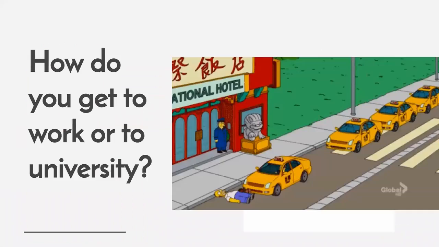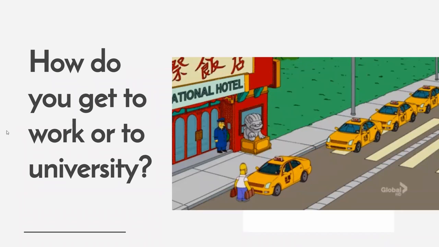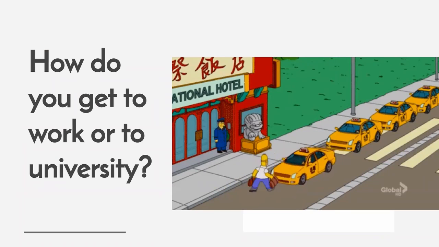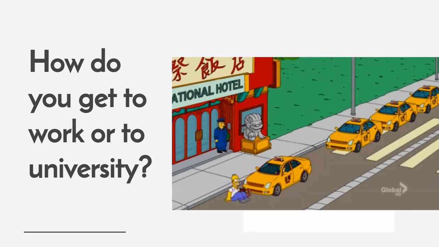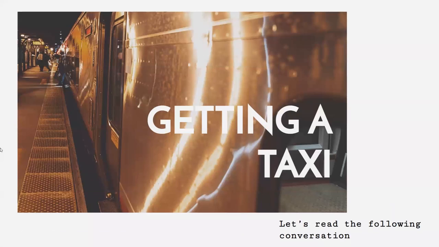First, I have a question for you. How do you get to work or to university? For example, here we have Omar Simpson, who is trying to get a taxi, right? In Unit 4, you can check some vocabulary related to taxi here. This is a video, so please check it.